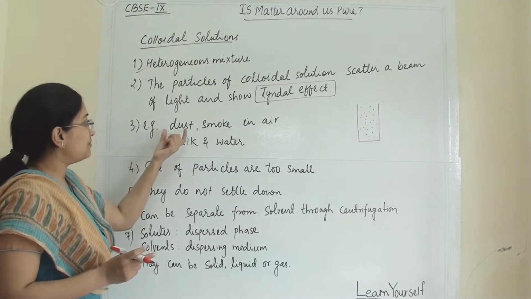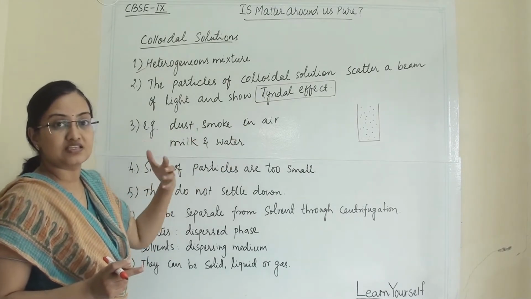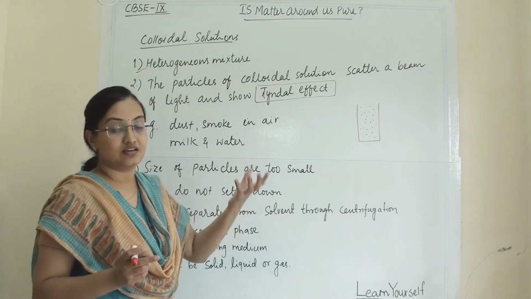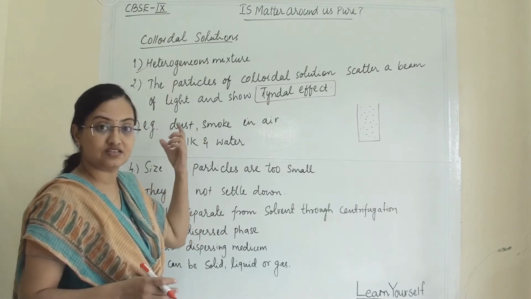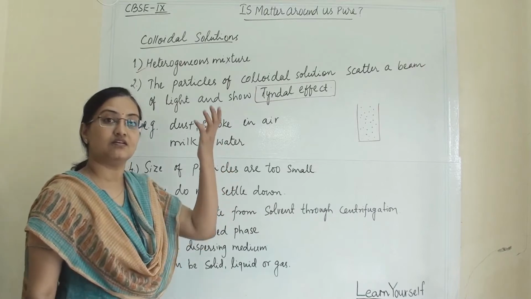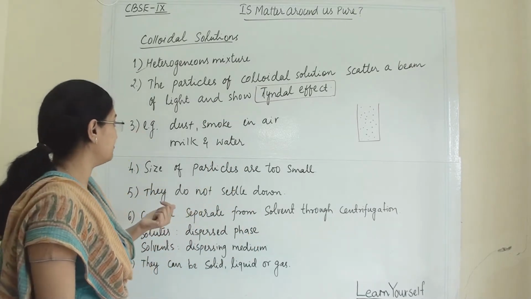Now for example, dust and smoke in the air. Sometimes we can see rays of light coming from the clouds and scattering. That is also known as the Tyndall effect. When in a thick forest you can see rays of light coming down, that is also a Tyndall effect.